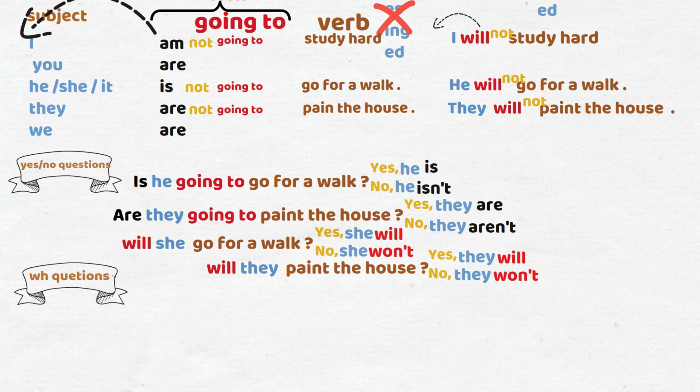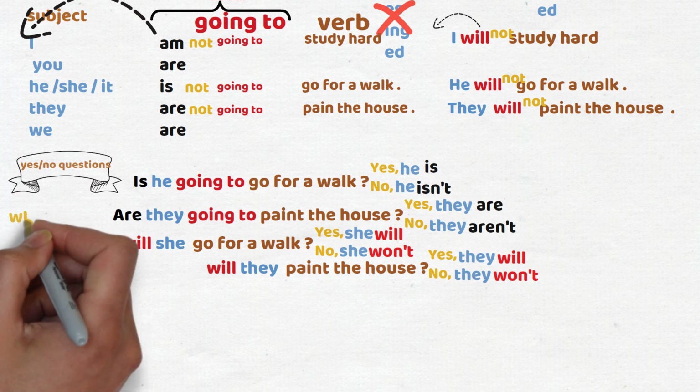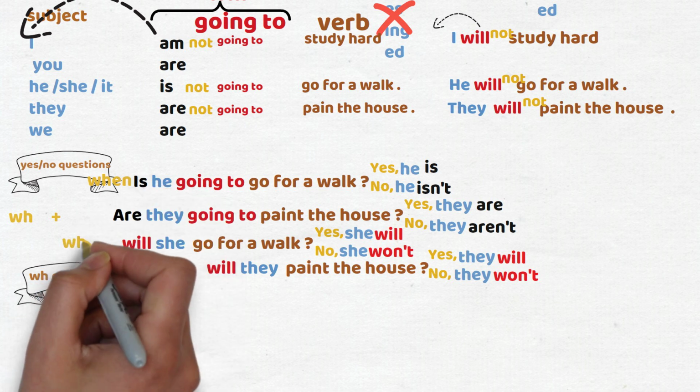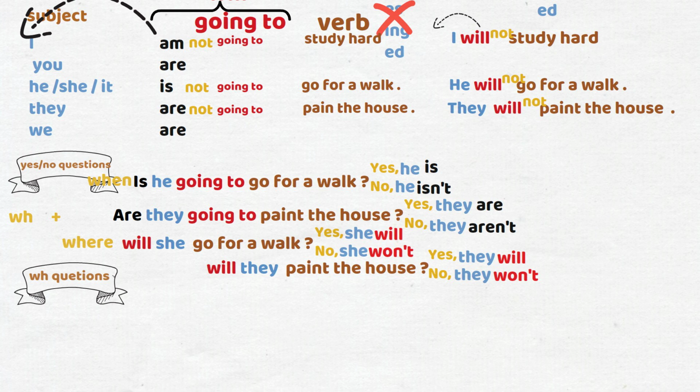And now we reach the last part of the lesson, how to form WH questions. We can form a WH question by adding the WH word before the yes, no question. For this sentence, it's going to be, when is he going to go for a walk? Or, where will he go for a walk? And for this sentence, we can say, why are they going to paint the house? Or, why will they paint the house?